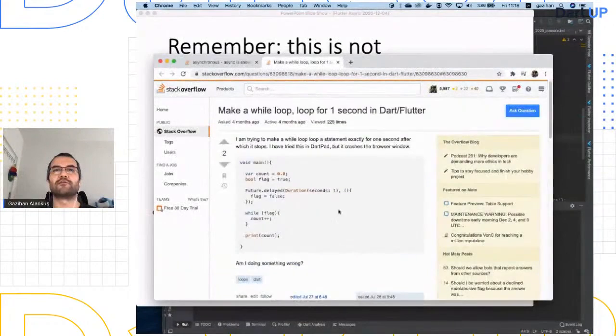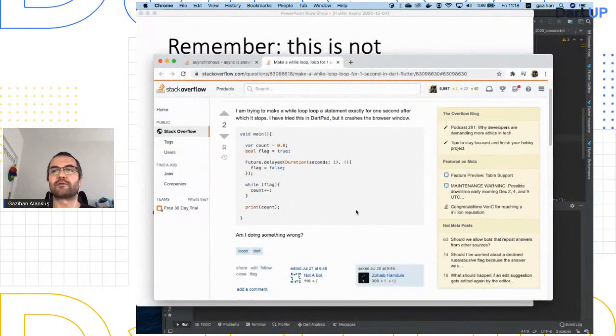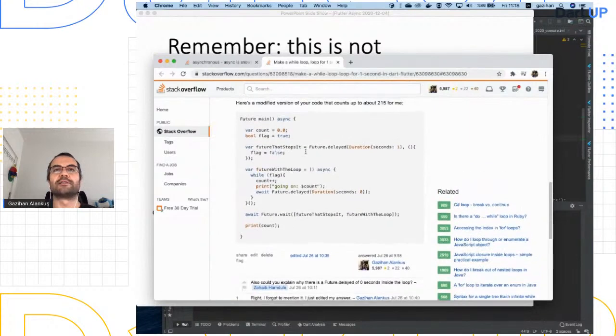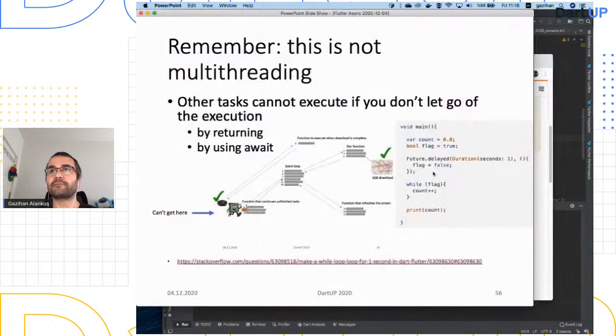And this guy is trying to figure it out, which I was also trying to figure out when I first saw async/await. This is me when I first saw it. So what is he doing? He's saying, okay, I will create a future. After 1 second, it's going to set my flag to false. And I will wait for that flag. I'll write a while loop. I'll keep increasing my count. And I hope that after 1 second, it will be set to false.